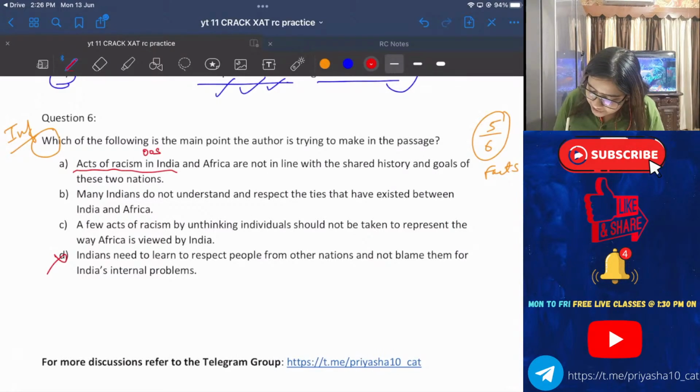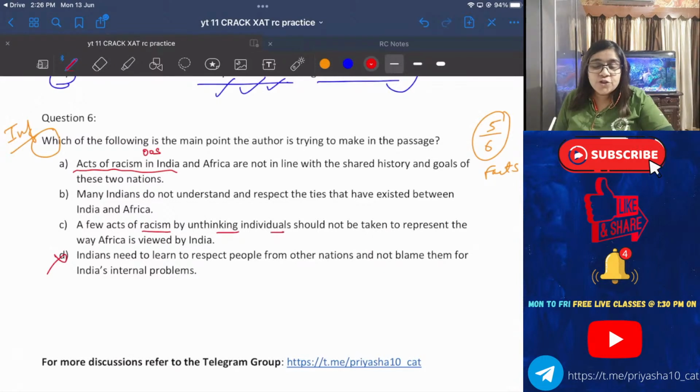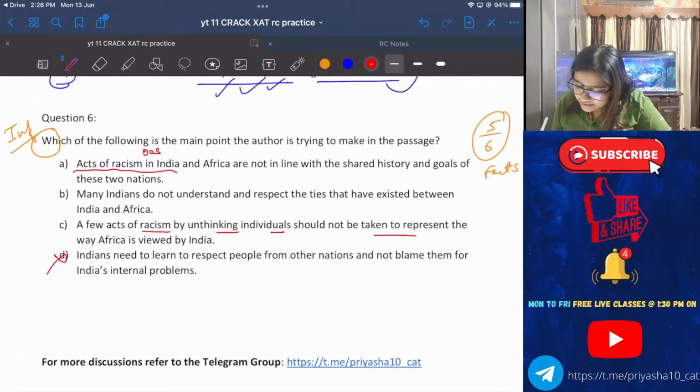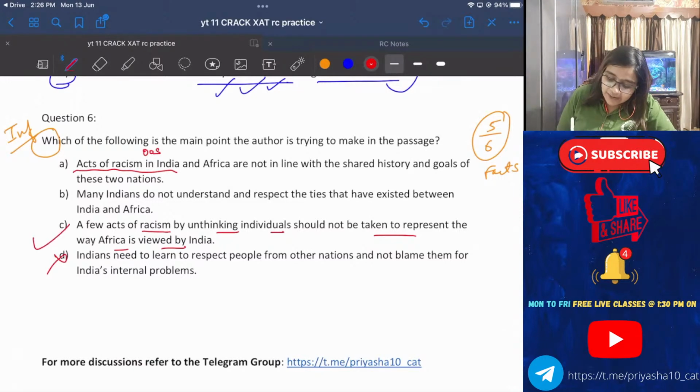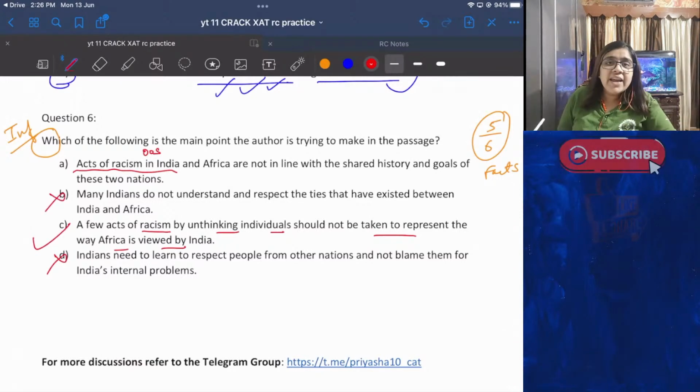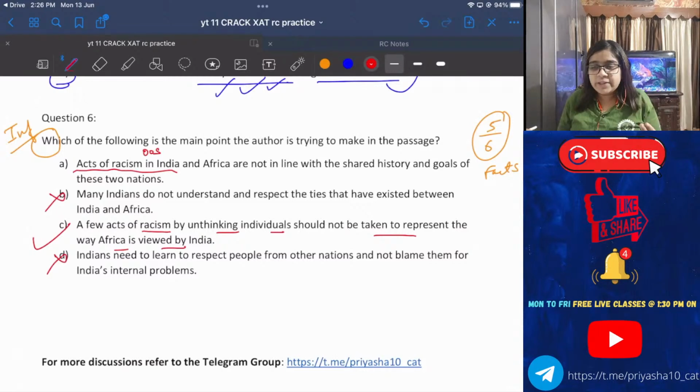A few facts of racism by unthinking individuals should not be taken as to represent the way Africa is viewed by India. This is our answer. Why? Let me explain from the very basics, from the start. Few facts of racism by unthinking individuals should not be taken to represent the way Africa is viewed by India.